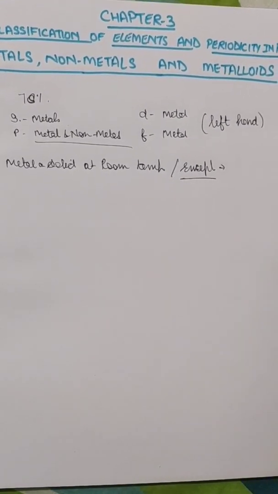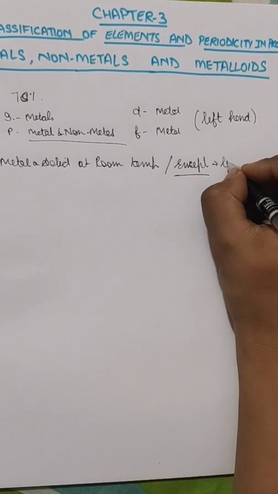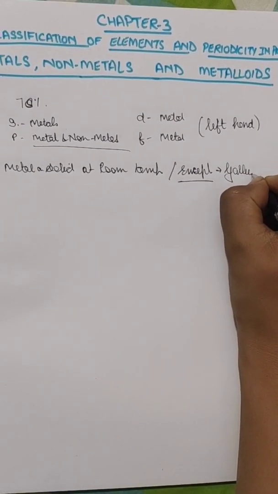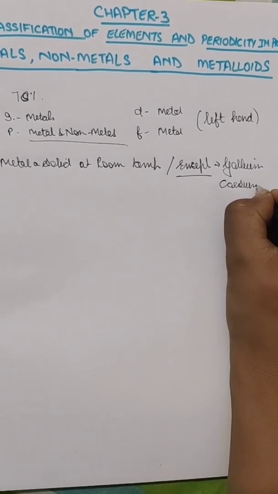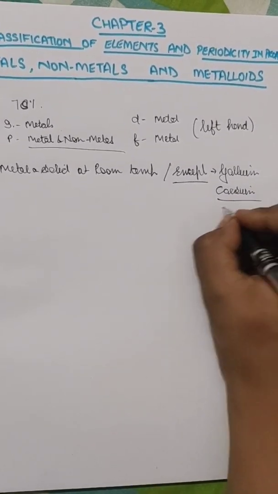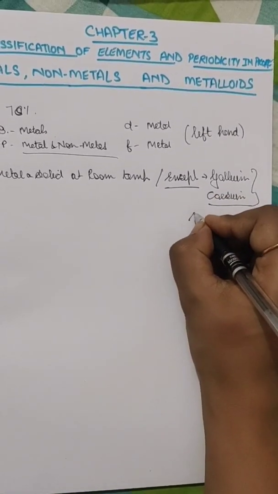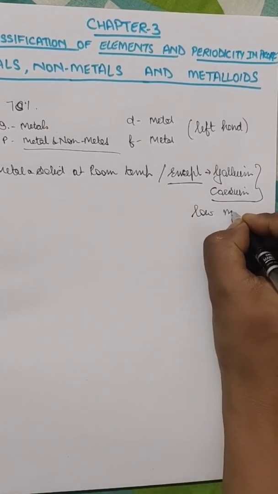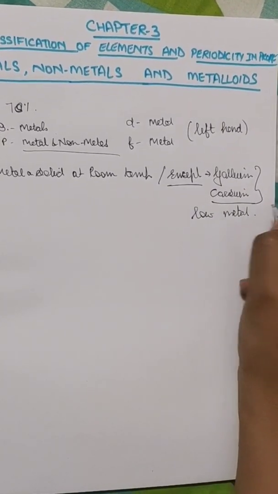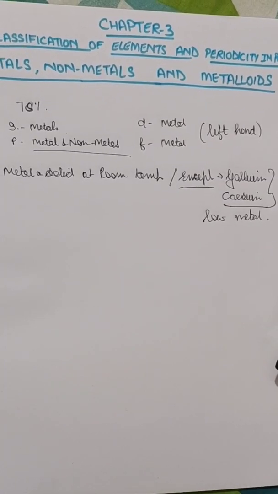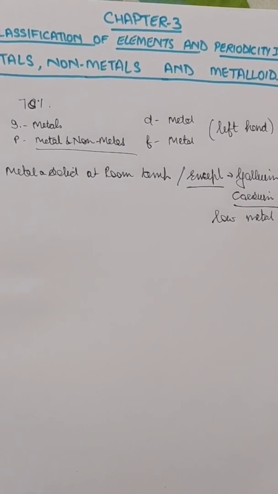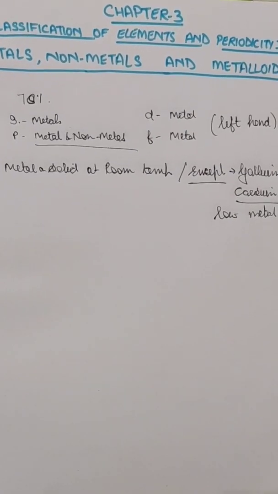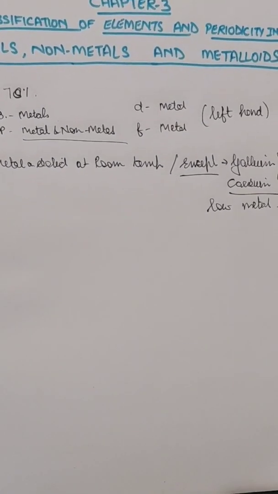There will be rules, but there will be some exceptions also. Gallium and cesium are two metals which have a very low melting point. That means they can even melt in our hand. And metals are solid at room temperature, but mercury is an exception. These are some metals which are exceptions.